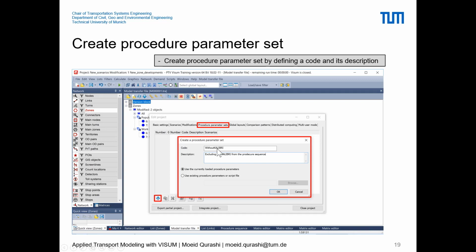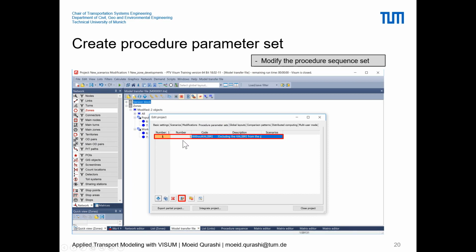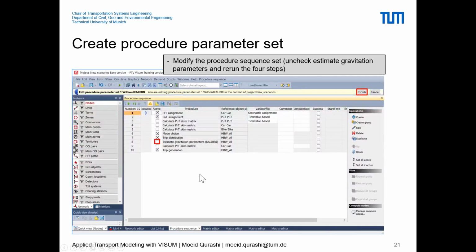button, and here we can define the code of our set and also the description of this procedure sequence. We can also say, use the currently loaded procedure parameters and press OK. Once we do that, the new entry will be already created, and to modify this set of procedure sequence, we can select this entry and press on this icon, which depicts the list of procedure sequence. Once you click this, you will see the procedure sequence window, and this is the set that we had from our previous base model.